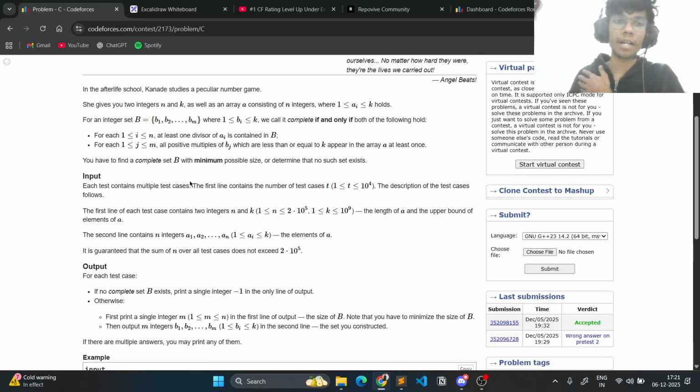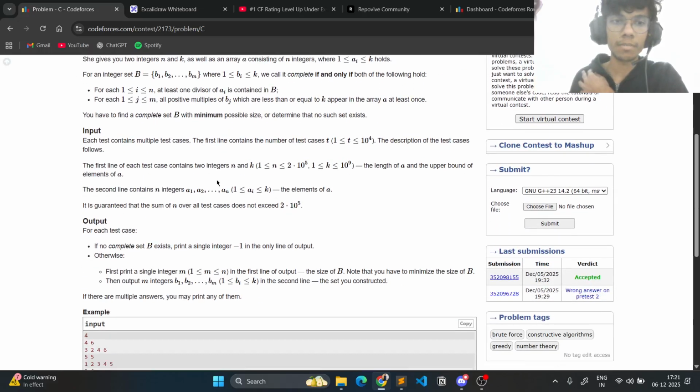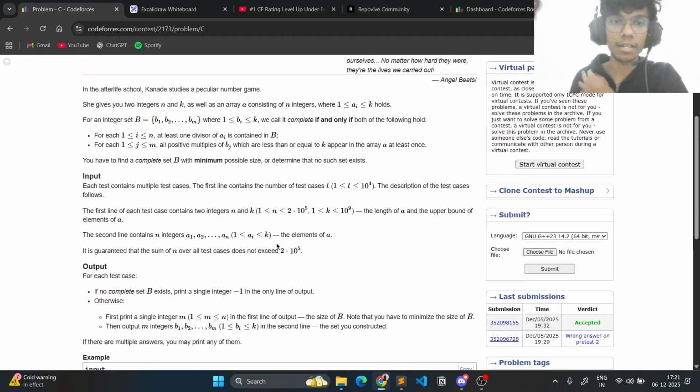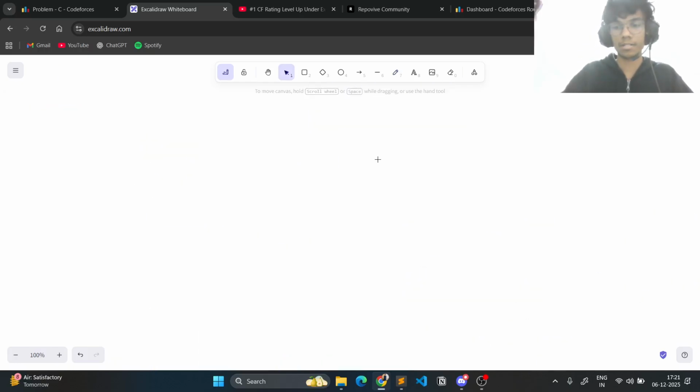Okay, so I need to find a complete set B with the minimum size. Essentially, we have been given an n and a k and an integer array A. The values of A vary from 1 to k, and then I need to construct a set B, or an array B, where every multiple of any element of B is contained in set A. So I'll just write it down so it is easier to see.